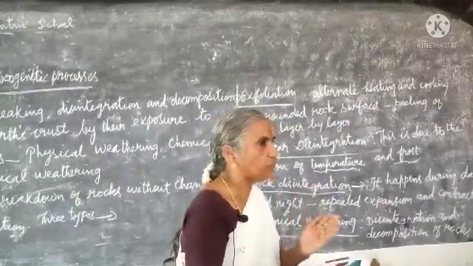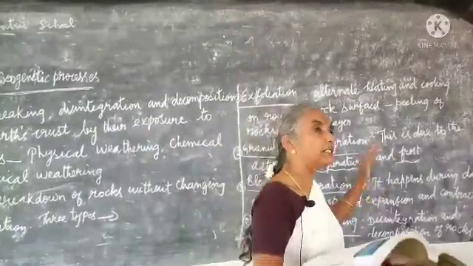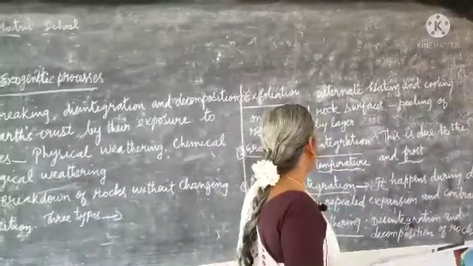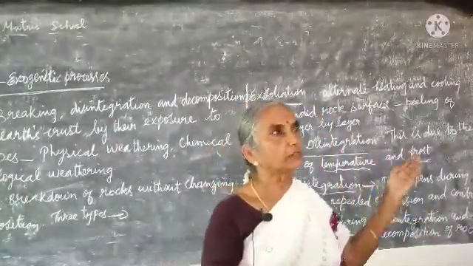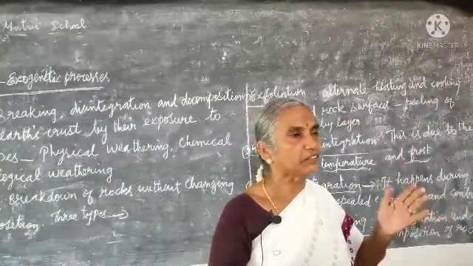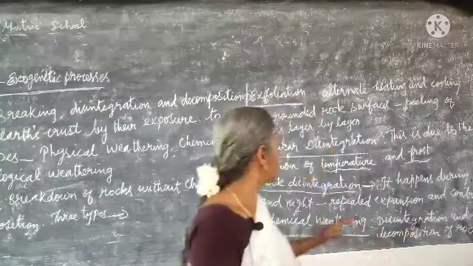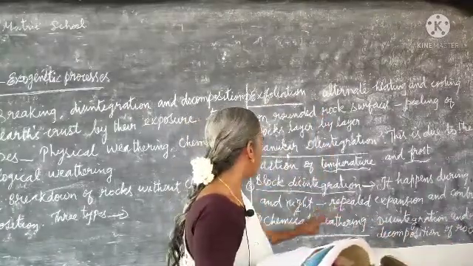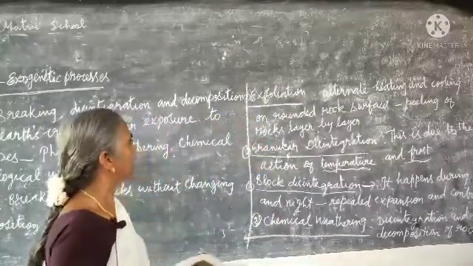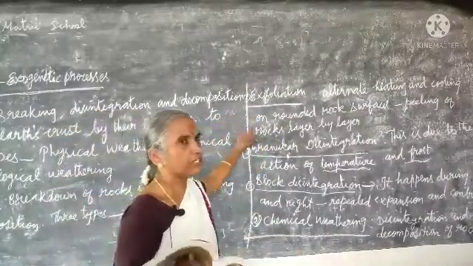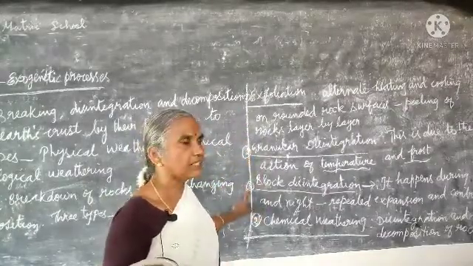Next one, block disintegration. Block means we stop, so in between. Block disintegration happens during day and night through repeated expansion and contraction. Heat causes expansion and cooling causes contraction, like railway tracks you may see during summer. This is how block disintegration happens. So physical weathering has three types: exfoliation, granular disintegration and block disintegration.